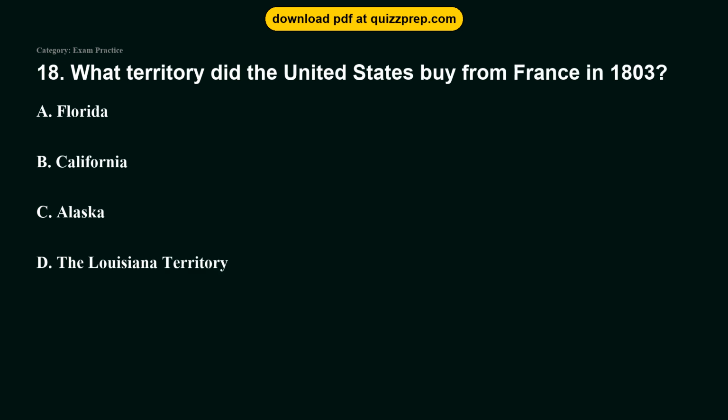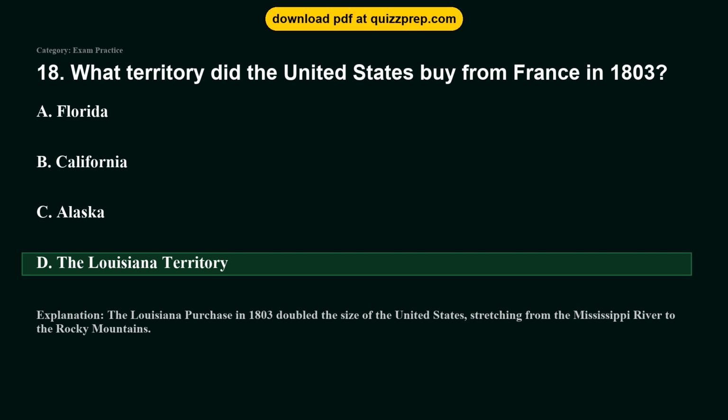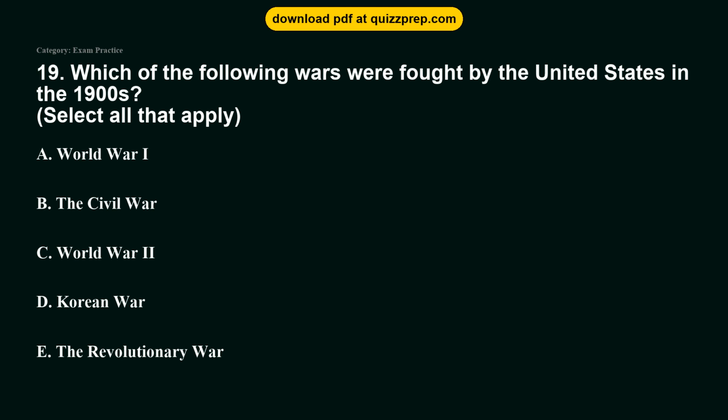Question 18. What territory did the United States buy from France in 1803? Option A. Florida. Option B. California. Option C. Alaska. Option D. The Louisiana Territory. The correct answer is option D, the Louisiana Territory. The Louisiana Purchase in 1803 doubled the size of the United States, stretching from the Mississippi River to the Rocky Mountains.